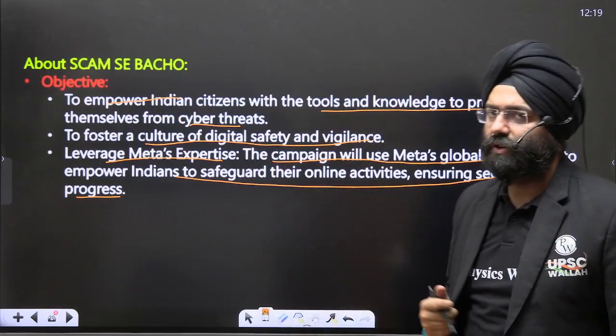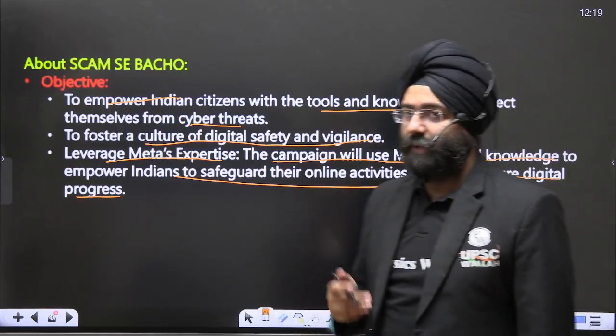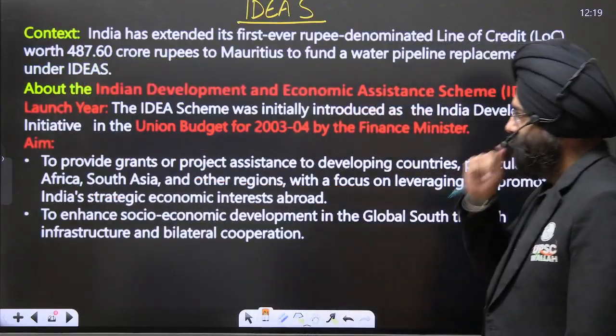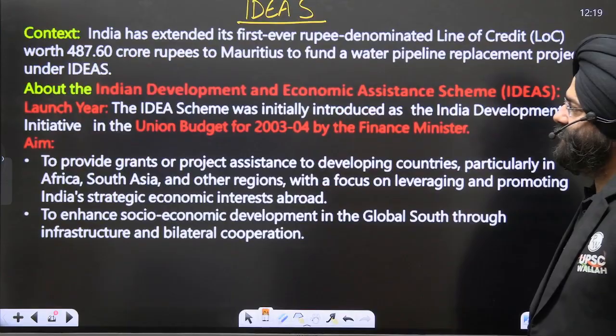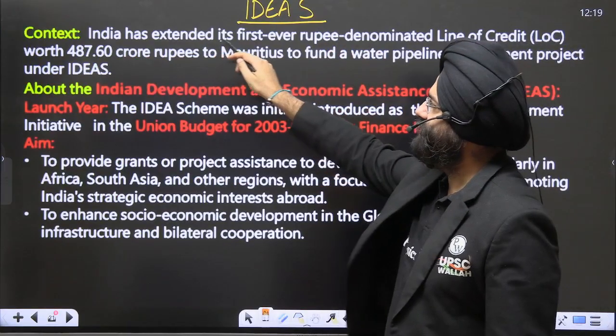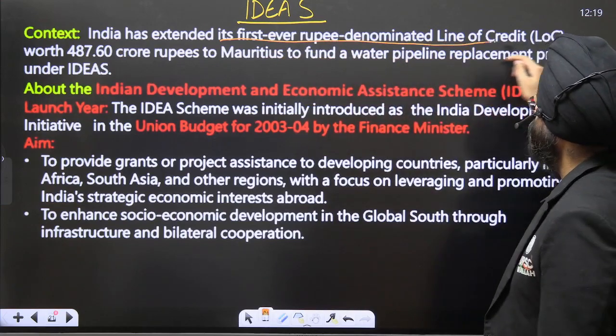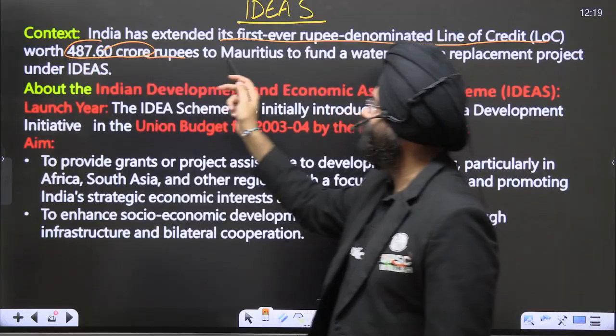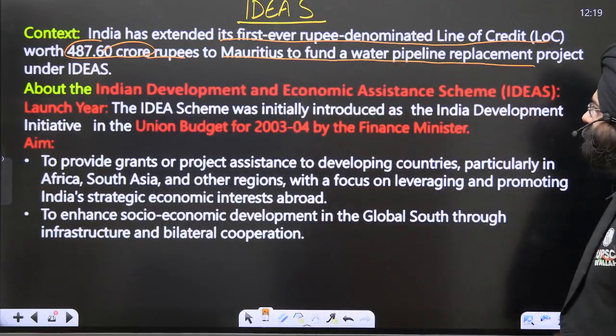This can be asked in your preliminary examination, but with respect to cyber fraud, you can also quote it as a case study or an example. As we move ahead, IDEAS, the Indian Development Economic Assistance Scheme. Please understand, India has extended its first ever rupee denomination line of credit worth 487 crore rupees to Mauritius to fund a water pipeline replacement project.